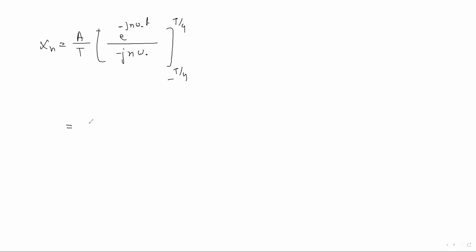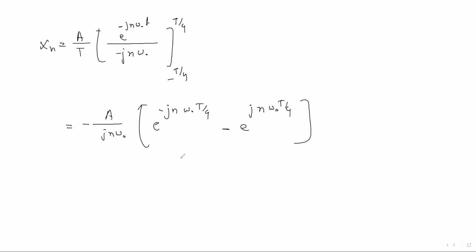If you take the minus outside, it is minus A by j n omega naught, e to the power minus j n omega naught T by 4, and you have put the limits also. The second term becomes plus, because minus is there in the limit, T by 4.